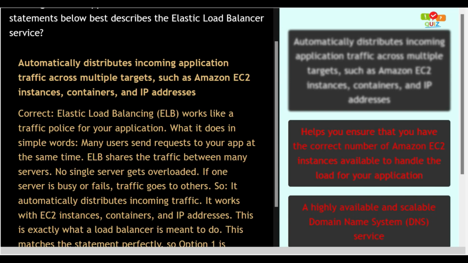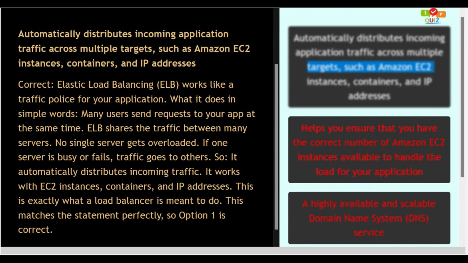What it does in simple words: many users send requests to your app at the same time. ELB shares the traffic between many servers. No single server gets overloaded. If one server is busy or fails, traffic goes to others. So, it automatically distributes incoming traffic. It works with EC2 instances, containers, and IP addresses. This matches the statement perfectly.